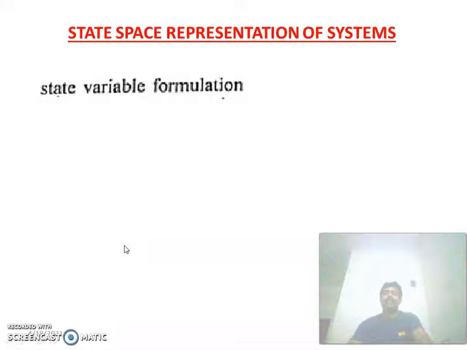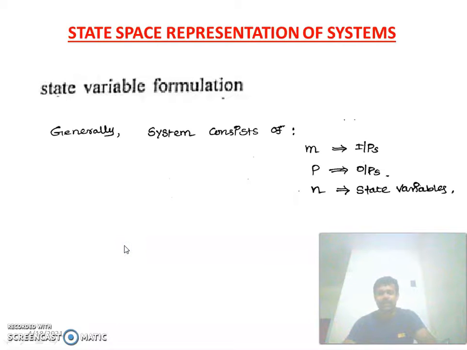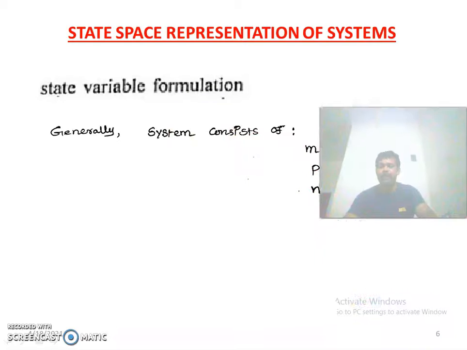Now we go to the state space representation of the system. How do we form the state variables? Generally the system will have m inputs, p outputs and n state variables.